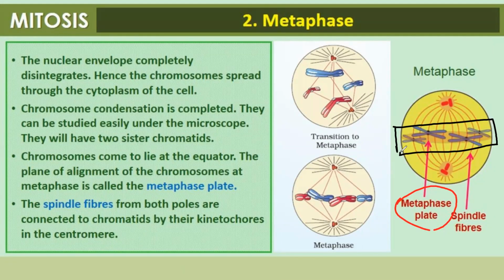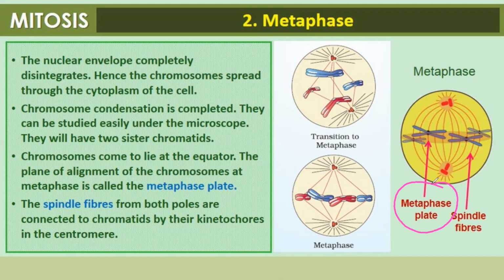Chromosome condensation is completed. They have gained the actual structure. They can be studied easily under the microscope. They will have two sister chromatids. Chromosomes come to lie at the equator. As I told you, in the center they will arrange themselves. The plane of alignment of chromosomes at metaphase is known as the metaphase plate.